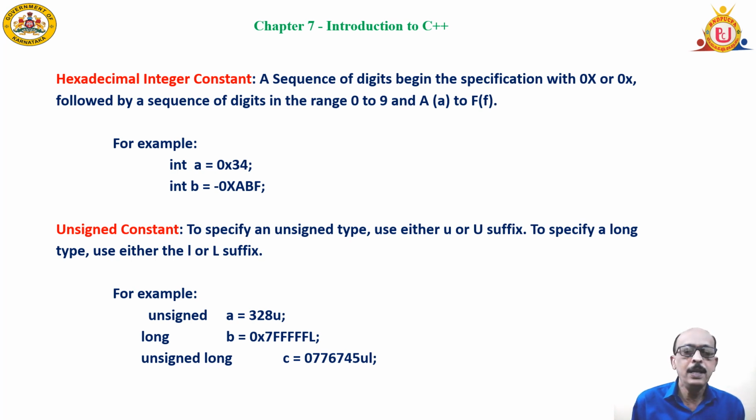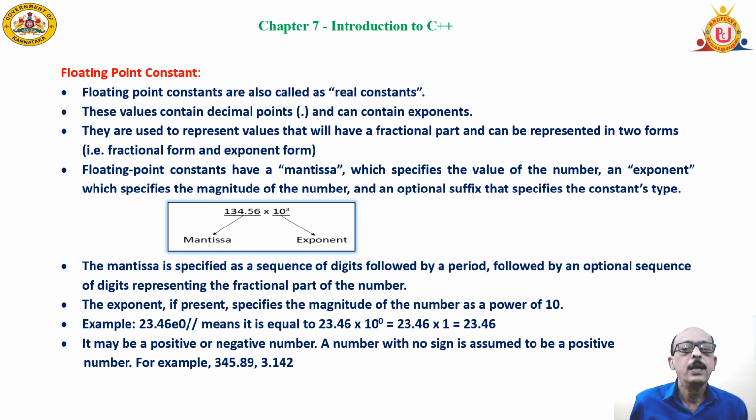Unsigned, I told you already, it is going to occupy the entire set of memory locations assigned to a particular variable. That is called unsigned. Floating point constant means the decimal point which is placed in a particular real number can be placed to any position you want. Like for example, there is one value given, 134.56.